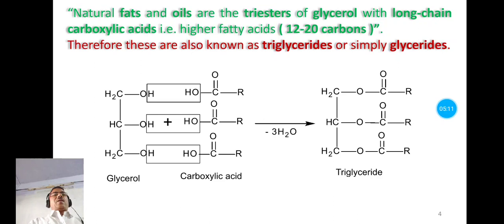Now let's consider the general example of these triglycerides. So these triglycerides, they may be fat or oil. They are obtained by the esterification of this glycerol using these fatty acids or carboxylic acids. So this RCOOH, this is second molecule of RCOOH and this is the third molecule of RCOOH. Means 3 molecules of carboxylic acids are used to esterify the 3 hydroxyl groups of this glycerol, and that results in the formation of this triglyceride.